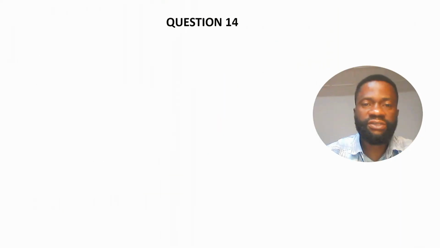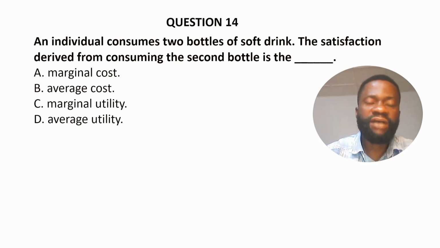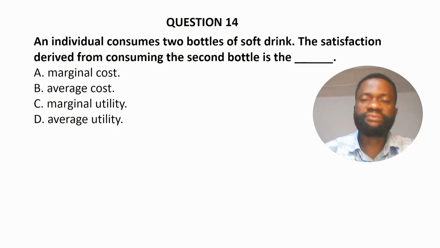Question 14. An individual consumes 2 bottles of soft drink. The satisfaction derived from consuming the second bottle is the dash. A. Marginal cost. B. Average cost.